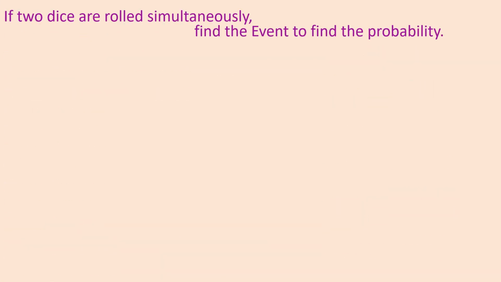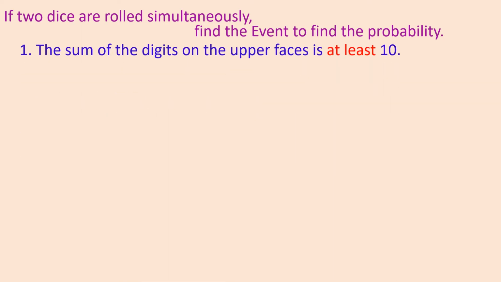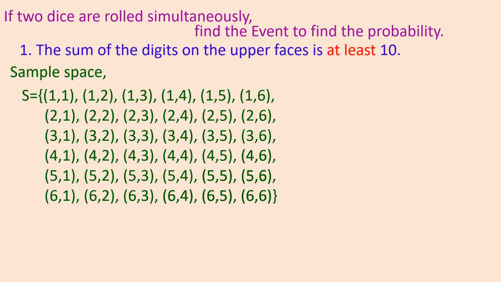Let us see one more example. When two dice are rolled simultaneously, we need to find the following event: the sum of the digits on the upper faces is at least 10. We take the two upper faces and add them. At least 10 means it can be 10, it can be 11, and it can be 12.